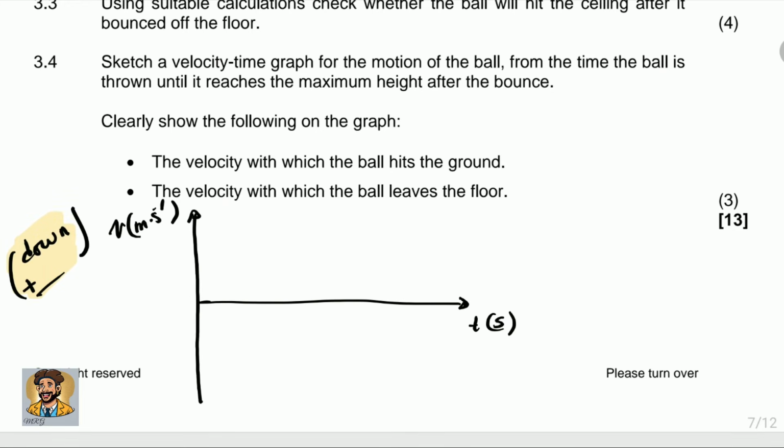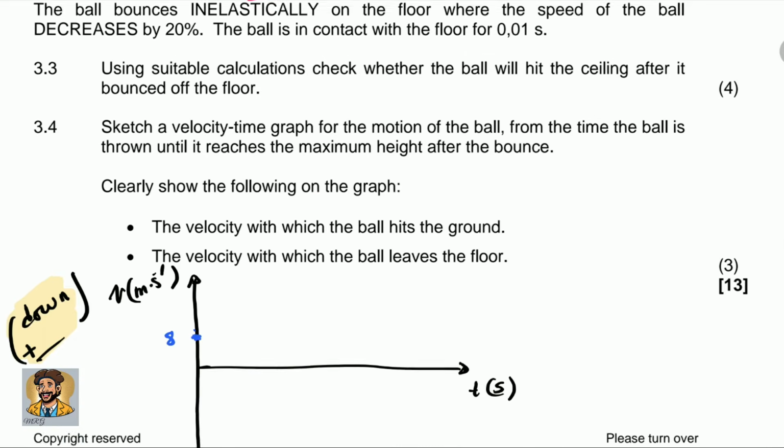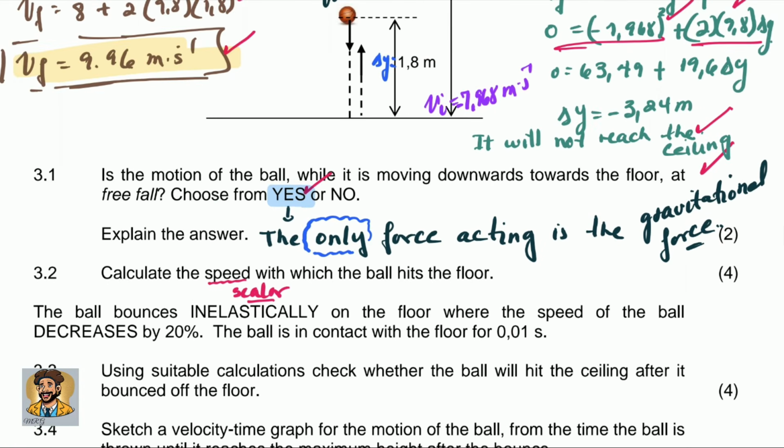So saying that, what was the initial velocity of that ball? Because we say down is positive, it is positive 8. That was the velocity with which the ball was thrown from a certain height. Doesn't matter the height. With what velocity does the ball reach the ground?